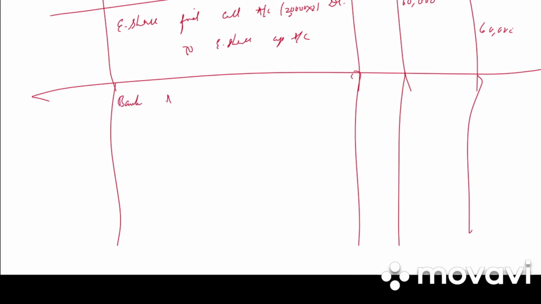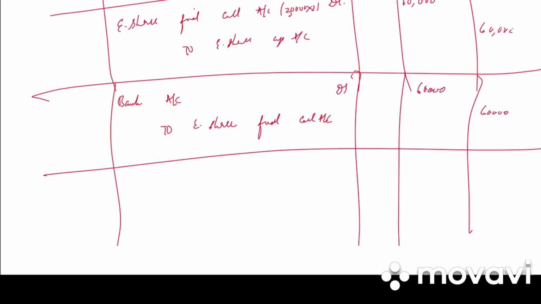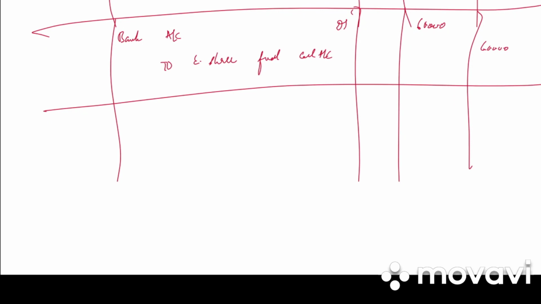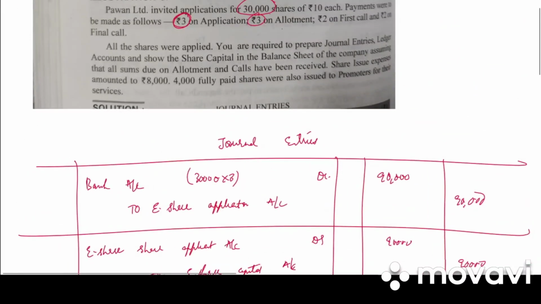Next is money received. So bank account debited to equity share final call account. 60,000 debit, 60,000 credit. Write the narration. Amount received on final call. Then they have said in the last sentence, share issue expenses amounted to 8,000.